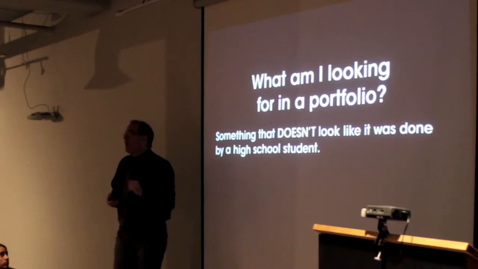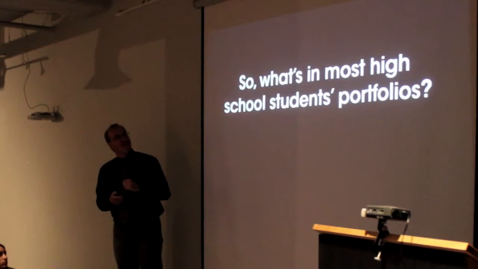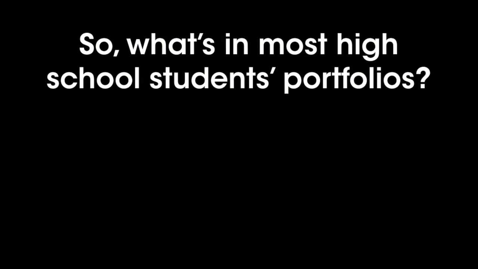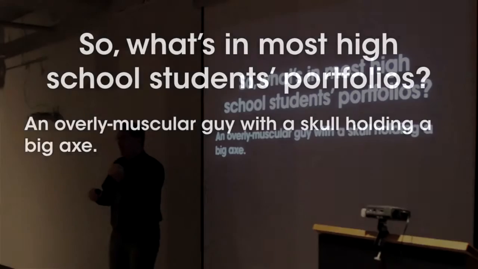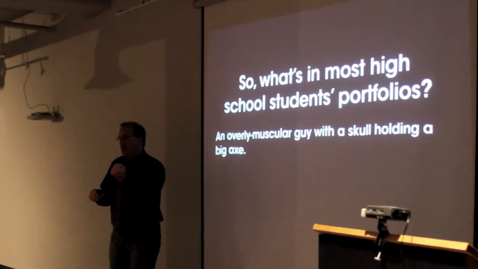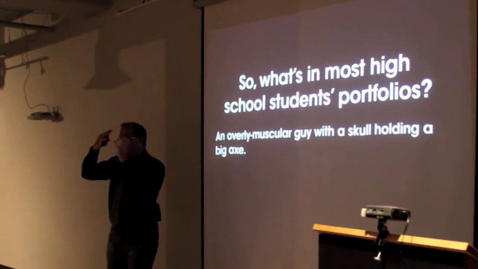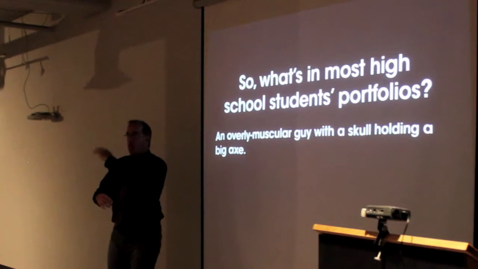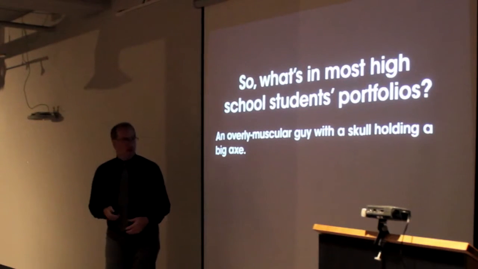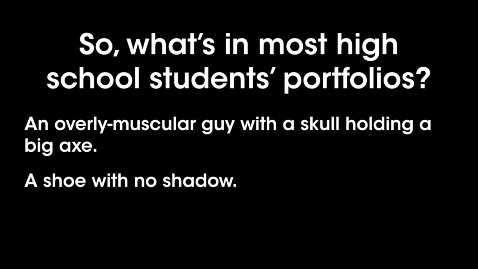But let's talk about what's in most high school students' portfolios. We're going to start with an overly muscular guy with a skull holding a big axe. Some kind of skull face, and when you look at the muscles, there are far more bumps than any human would normally have. A shoe with no shadow.